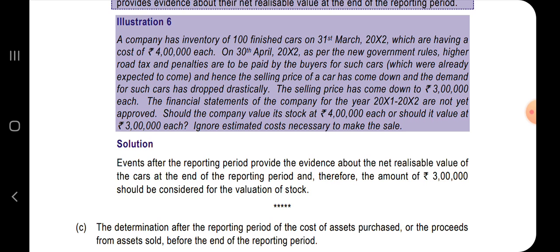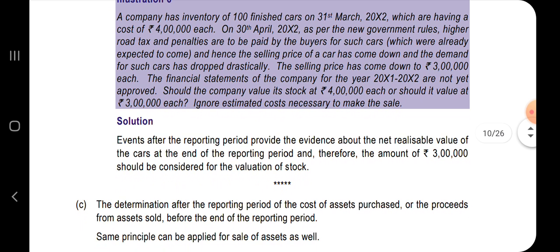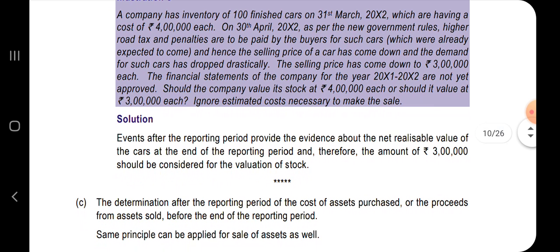Therefore, applying Ind AS 2 and considering Ind AS 10, because this government notification has come after the year end but before the approval of financial statements, whereas this condition is already expected to come as of the year end, this is an adjusting event. So considering Ind AS 2 and Ind AS 10, the inventory should be valued at rupees 3 lakhs each.